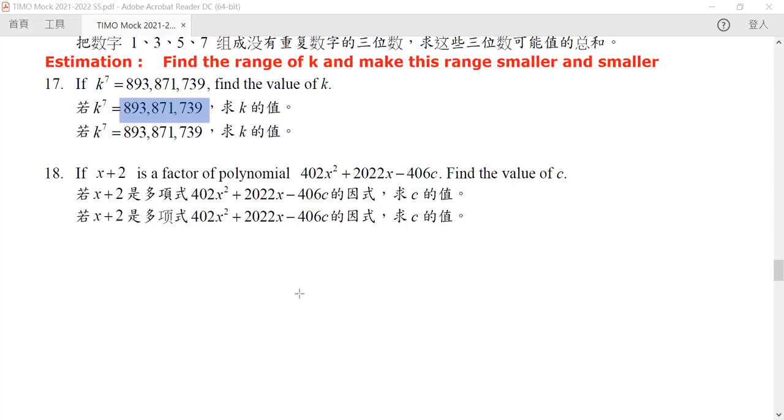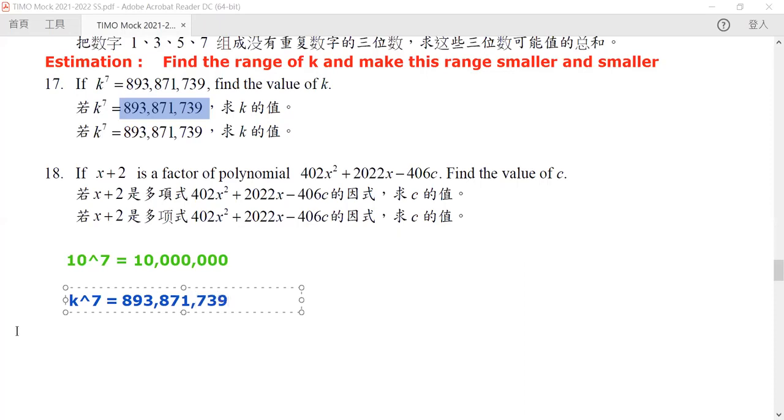Now, did that remind you of anything? You see, if it is 10 to the power of 7, what is the answer? The answer will be 1 followed by seven 0s. Okay, so of course, our k to the power 7 is greater than this. So in particular, k is greater than 10. No doubts about it.